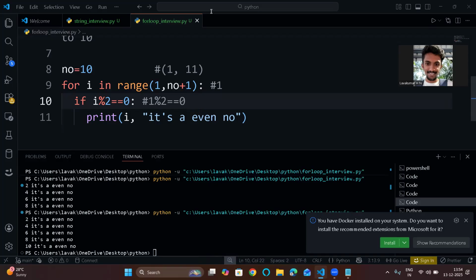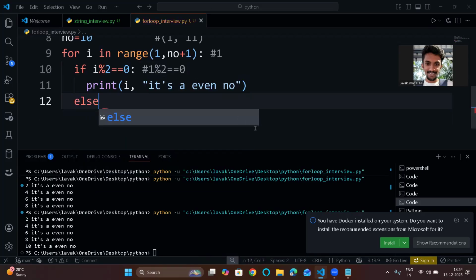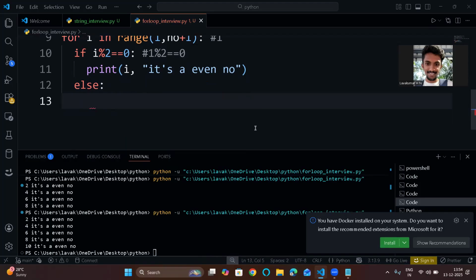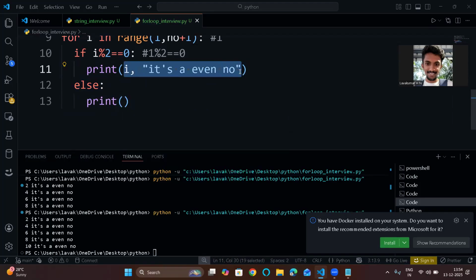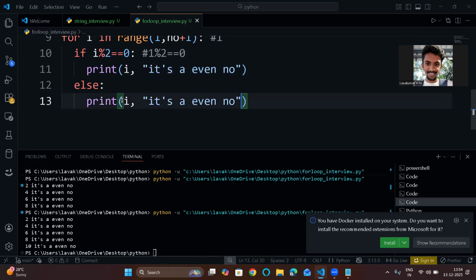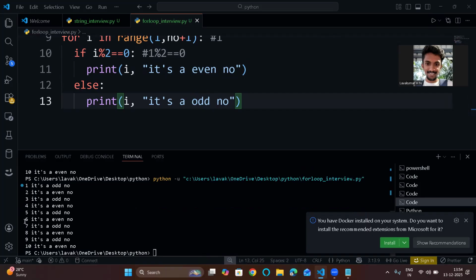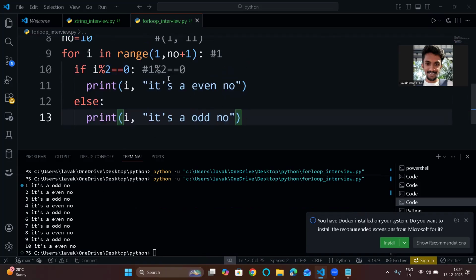So it will not enter into this condition itself. You can write an else condition here and print number is not an even number, or else number is an odd number. Now let's print this. See, 1, it's an odd number. 2, it's an even number. So this is how this condition works.